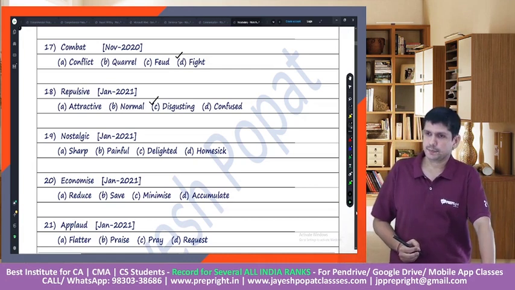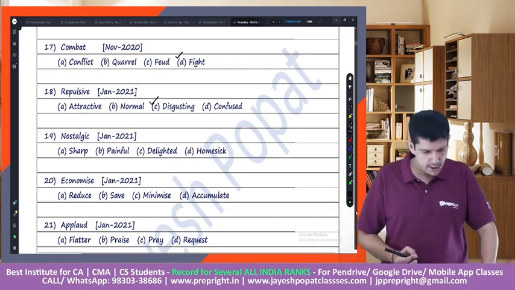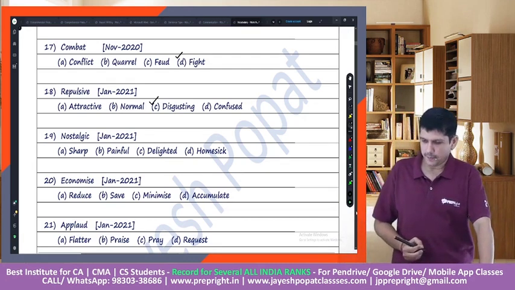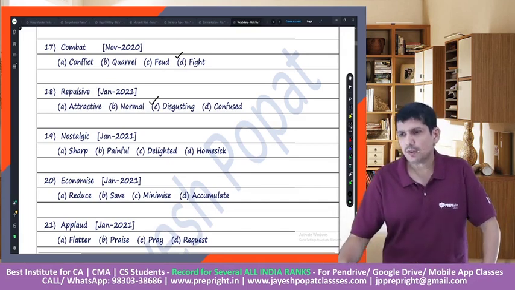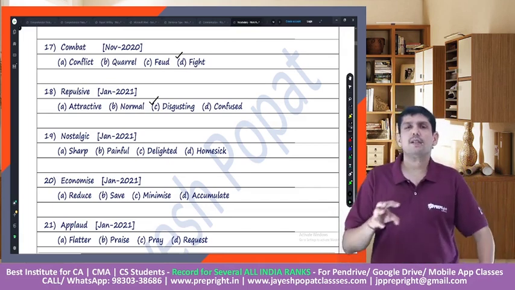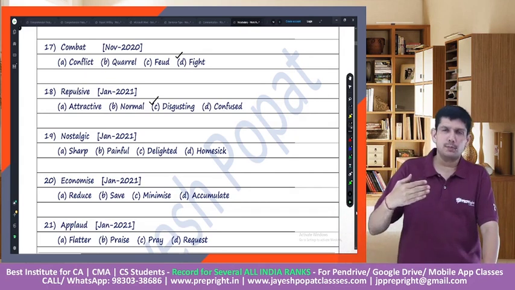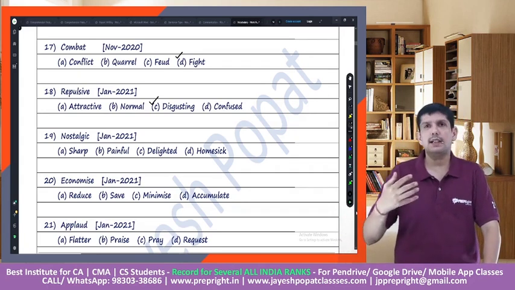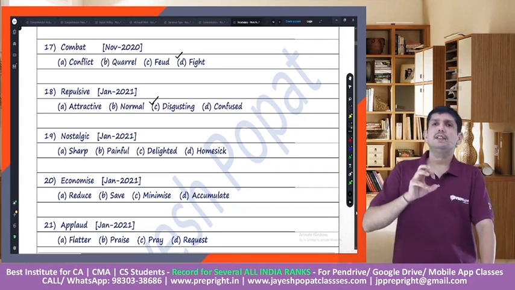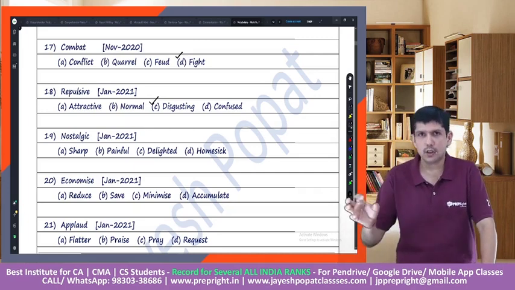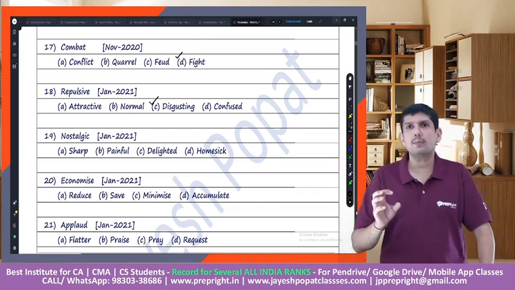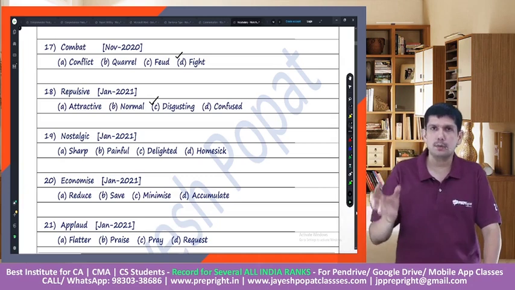Nostalgic. The next word is nostalgic. Right, so let's say after a couple of years, maybe you leave your school, it's been 10 years. After 10 years, again you visit your school or college, right? That moment is normally known as a nostalgic moment.